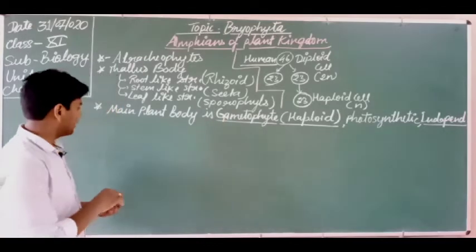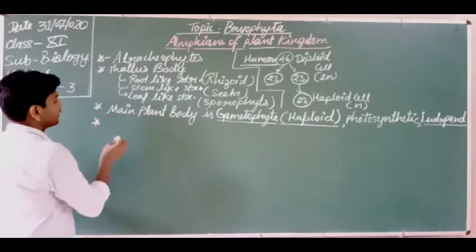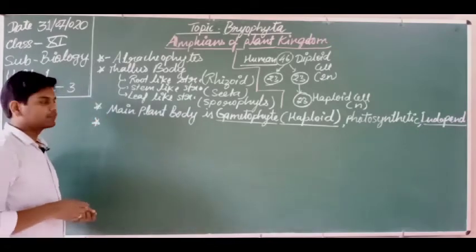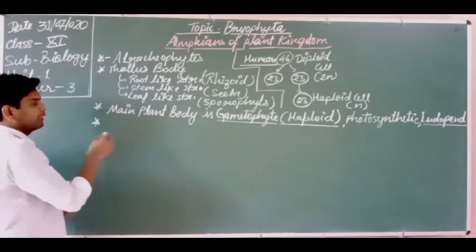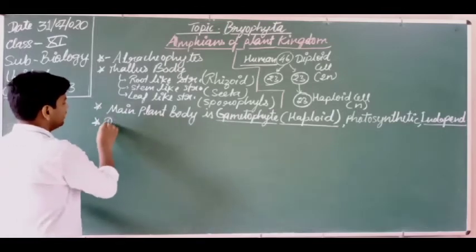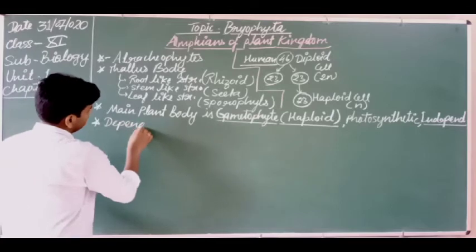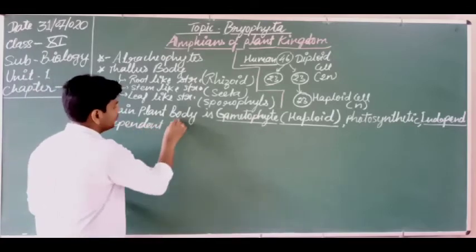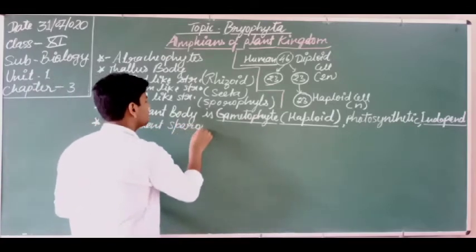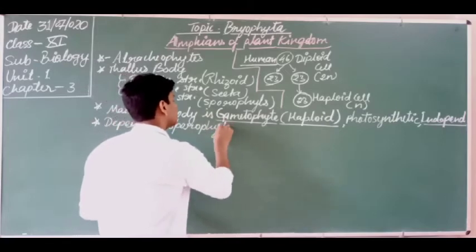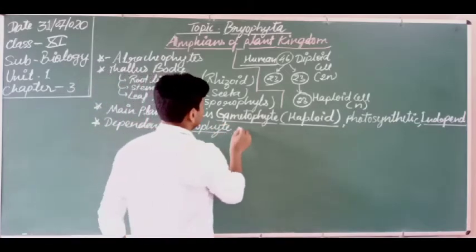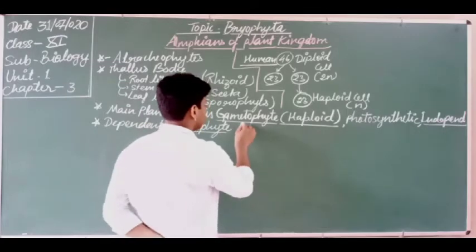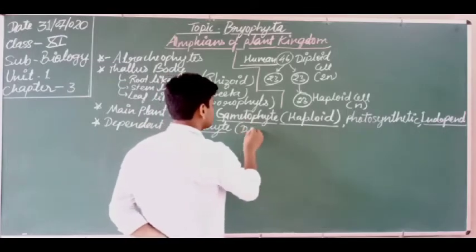Got it? Another body or stage in their life cycle, other than the gametophyte, is the sporophyte, and the sporophyte is dependent. It is diploid in nature.